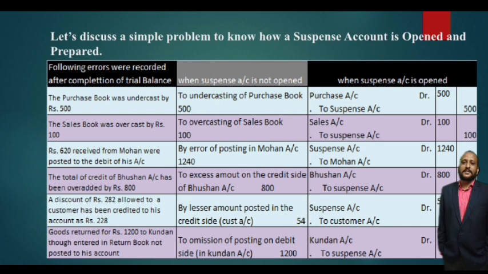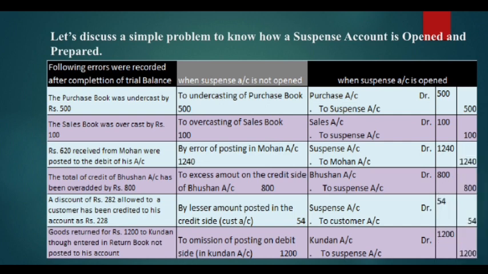See, the first case: the purchase book was undercast by 500. That means it was undercast by 500, so it was less by 500 rupees. When there is no suspense account, we can simply rectify the error of undercasting of the purchase book by passing an entry: to undercasting of purchase book, rupees 500. This is the case when no suspense account is open. If we open a suspense account, the journal entry would be purchases account debit 500 to suspense account credit 500. This is how you pass a journal entry when you prepare a suspense account.